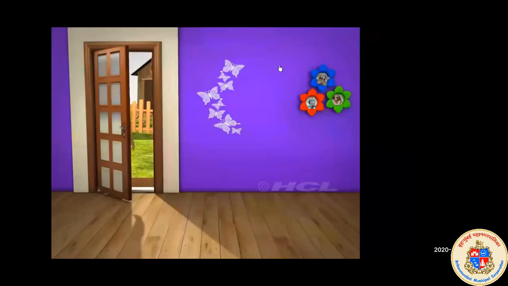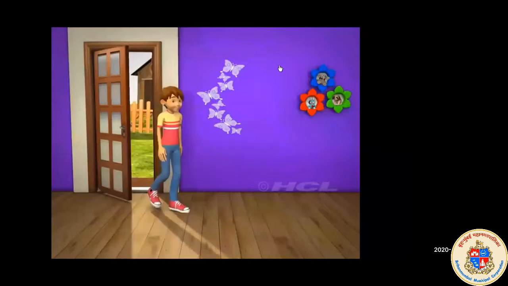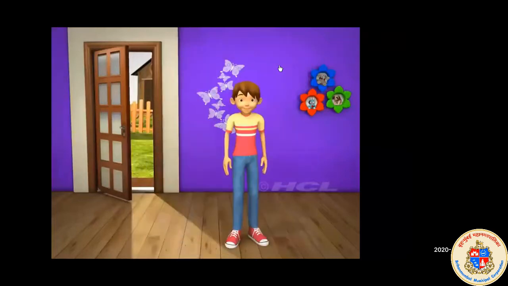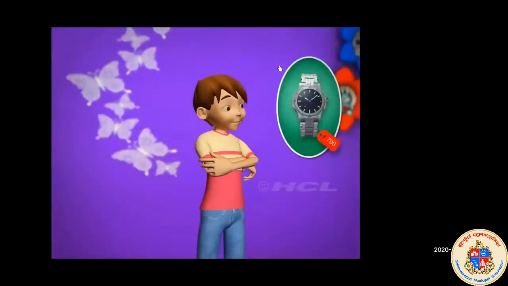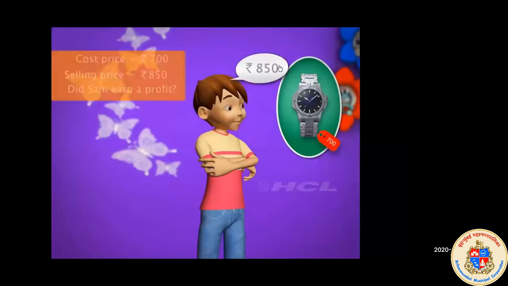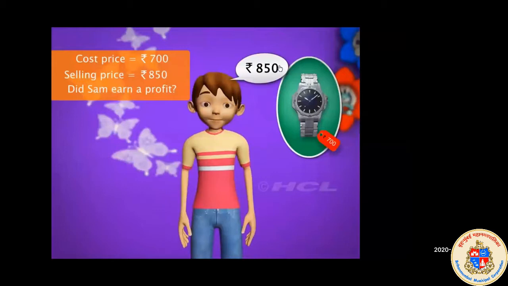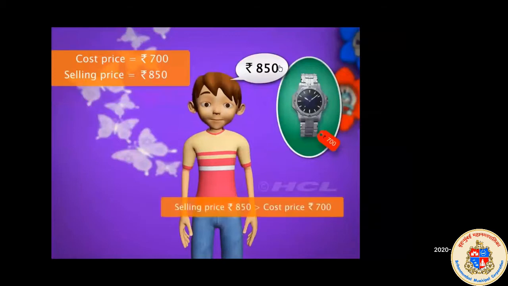Sam is back from the market. He seems to have sold the watches for a good price. How much did you sell your dad's watch for? Sam says he sold his dad's watch for 850 rupees. Did he earn a profit? Yes, he did, because the selling price, 850 rupees, is greater than the cost price, 700 rupees.